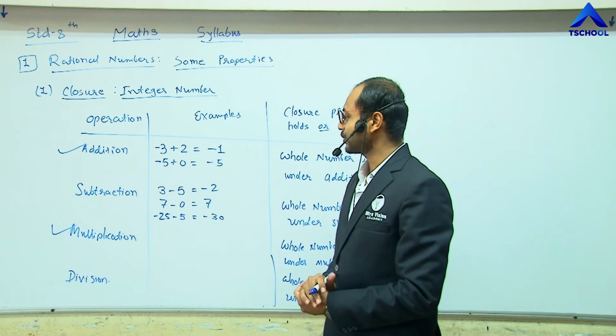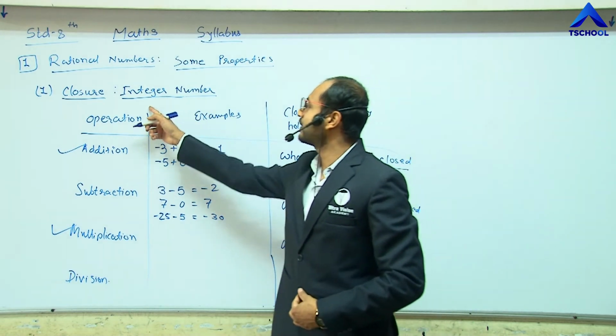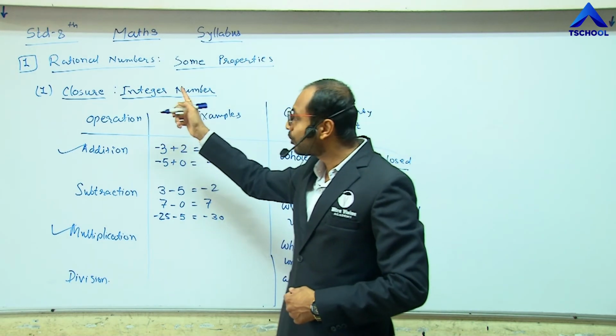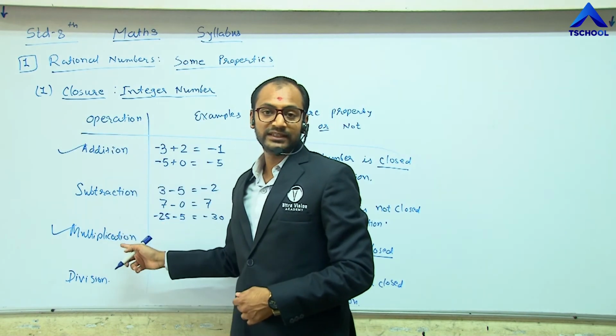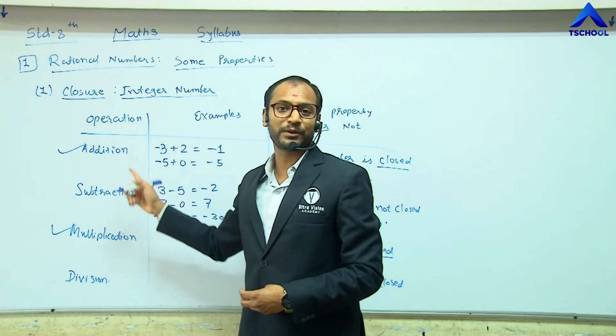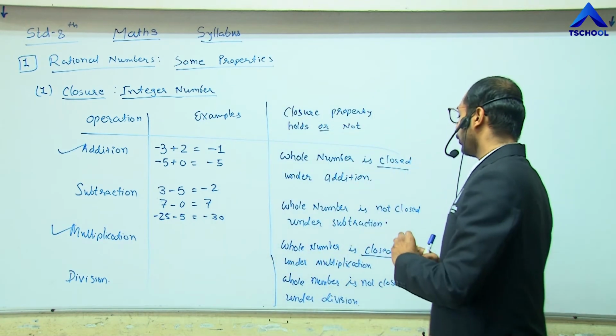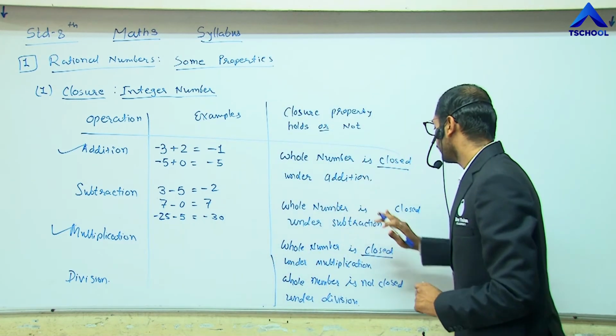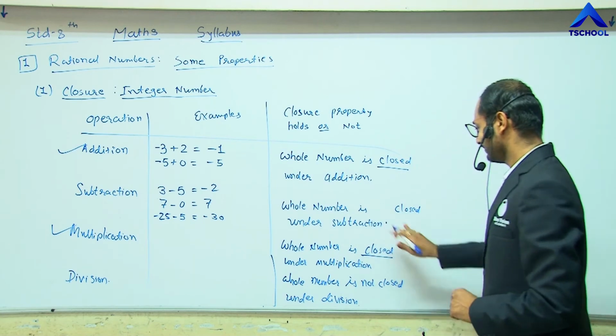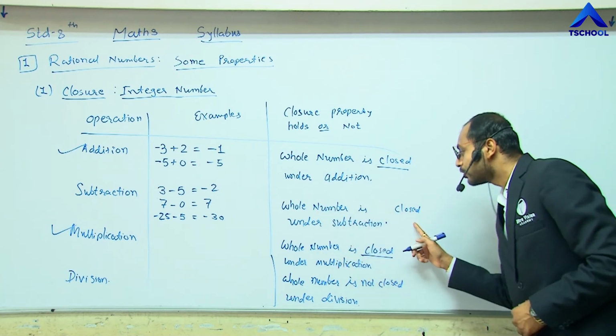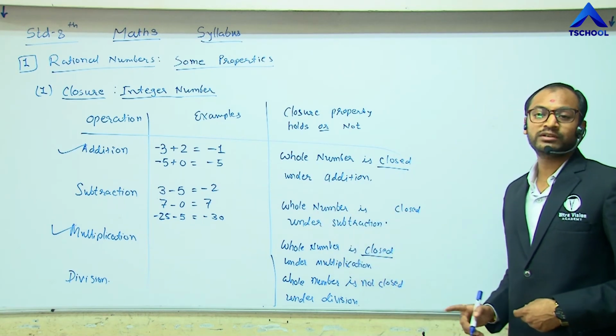So in subtraction, the integer number system is closed for the subtraction operation. So we can say the integer is closed. We should remove this 'not'. Here the integer is closed under subtraction.